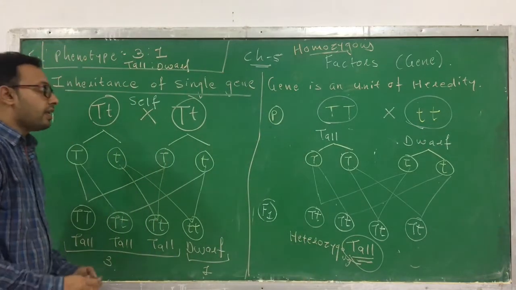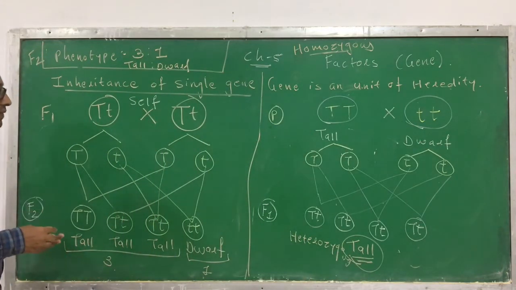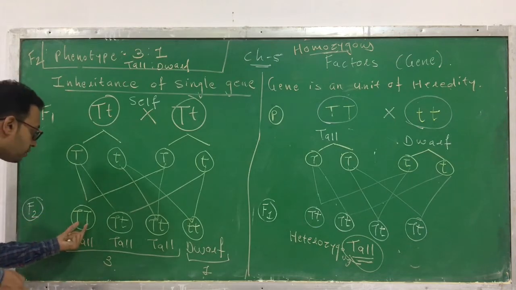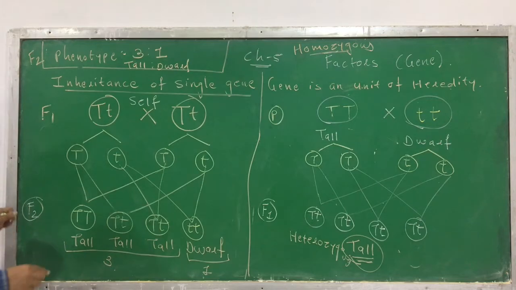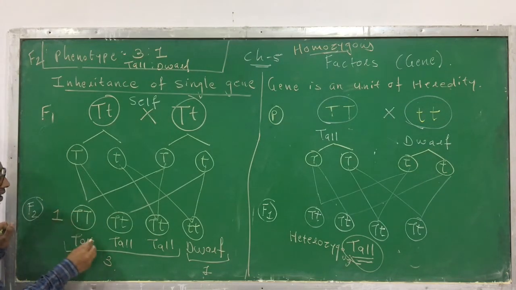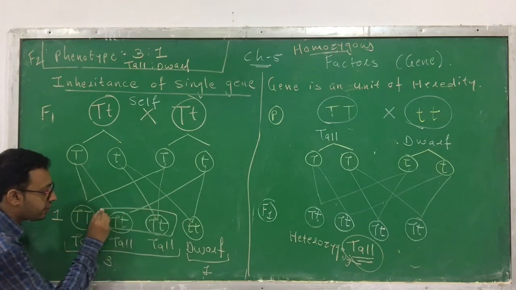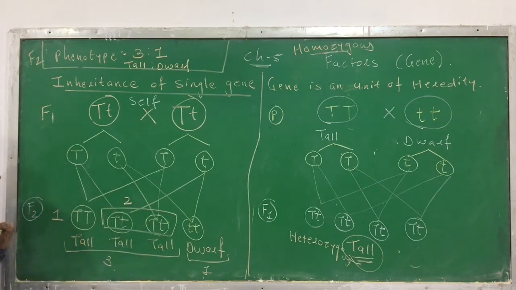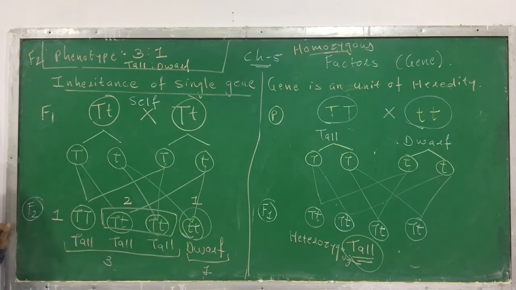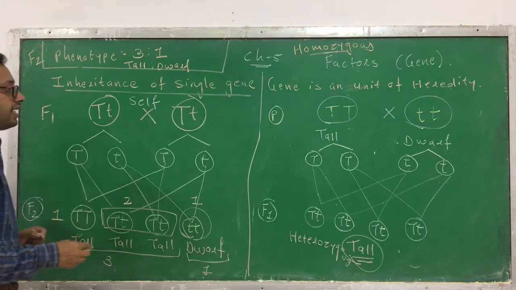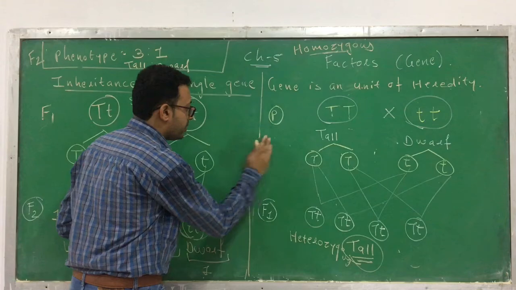Okay. Now if you see the genotype, this is called genotype, capital T T or capital T small t. So how many capital T T? There is only one. How many capital T small t? Here you can see 2 capital T small t, and how many small t small t? It is 1. So if you see the genotypic ratio in the F2 generation, I am writing it over here.